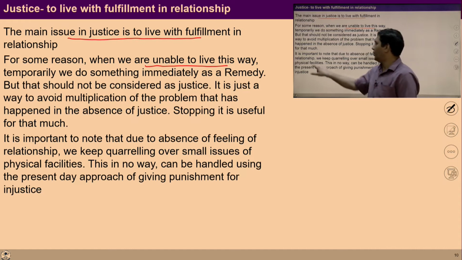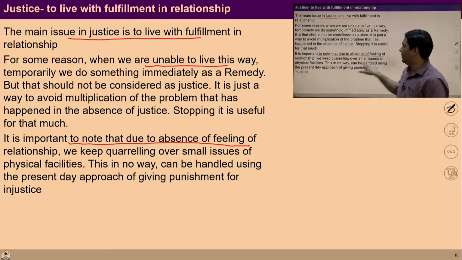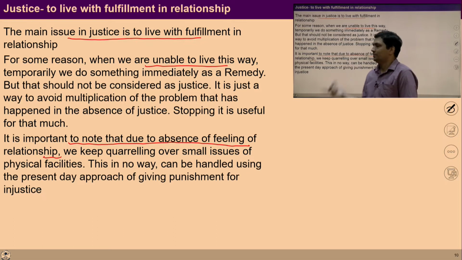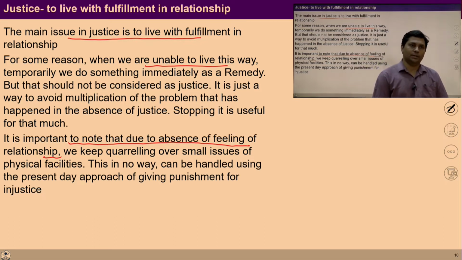It is important to note that due to the absence of the feeling of relationship, we keep quarreling over small issues of physical facility. So it has to be cleared. It should be noted that injustice is because of the lack of fulfillment of this feeling of relationship.